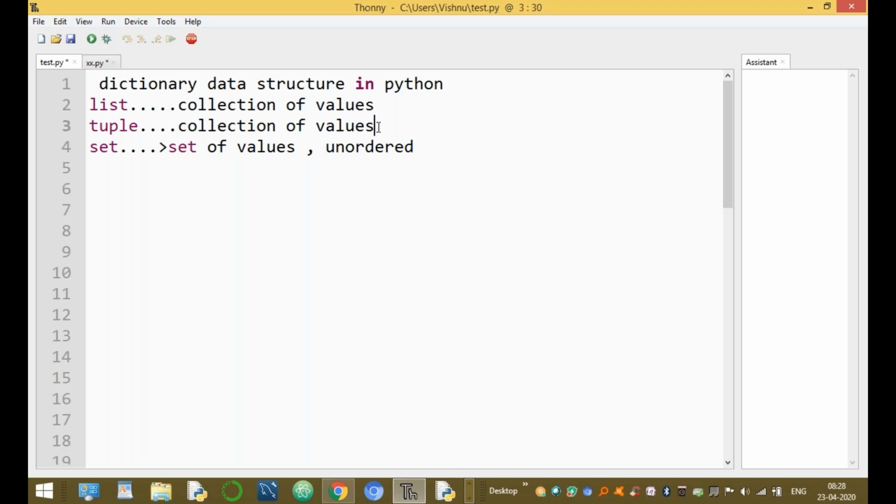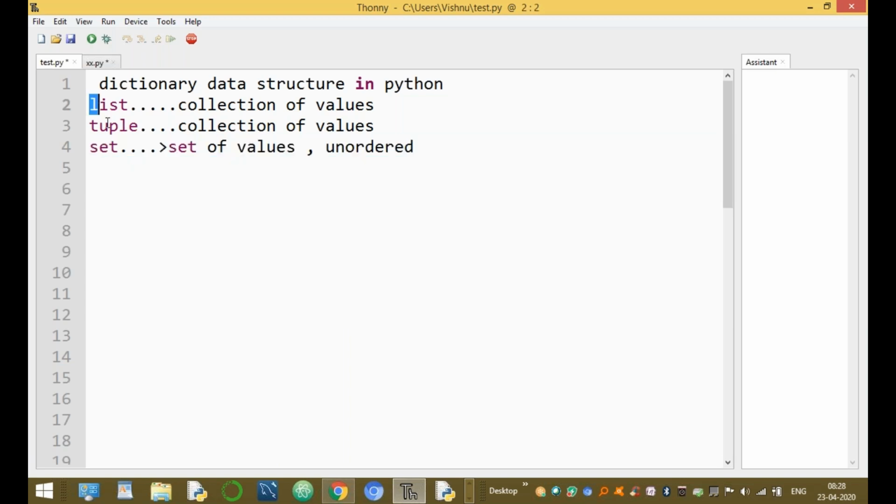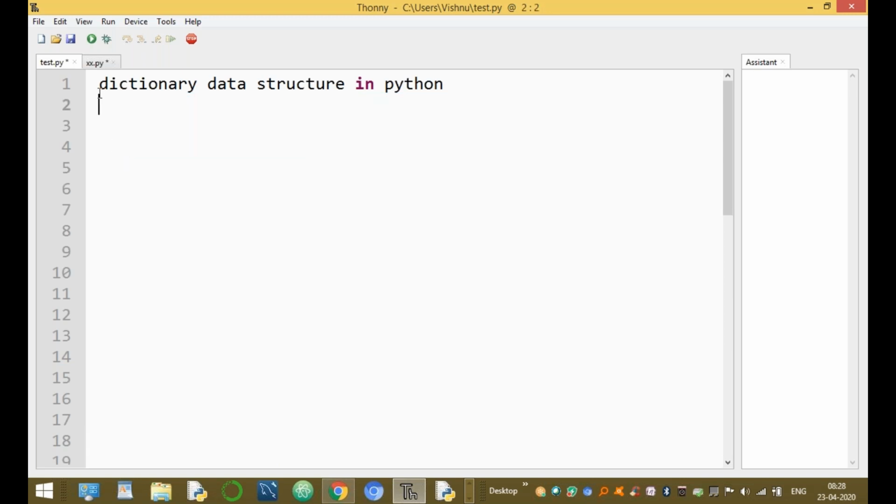In lists and tuples, these values are accessed by using index numbers. And a set is an unordered collection. The set data structure does not support indexing. The list and tuple data structures support indexing, but a set does not.